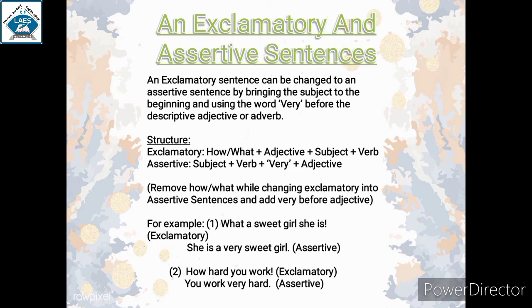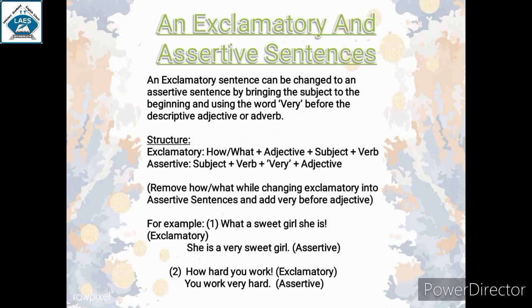Vice versa, while converting an assertive into an exclamatory, you need to add how or what in the beginning of sentence. You need to remove very, and directly you need to add adjective plus subject plus verb.